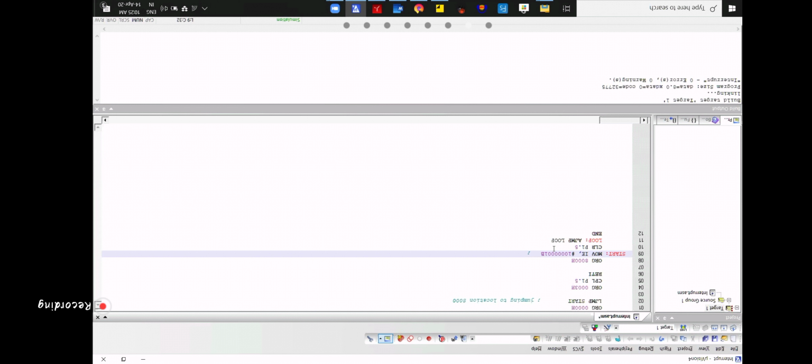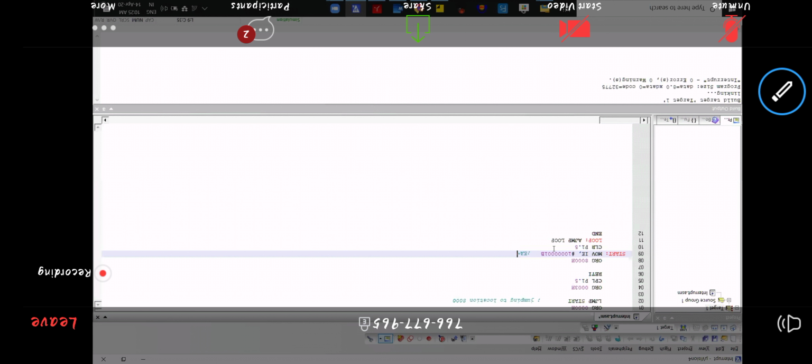Can someone tell me? Enabling interrupt, sir. Is EA 1 or 0? Which interrupt is enabled here?